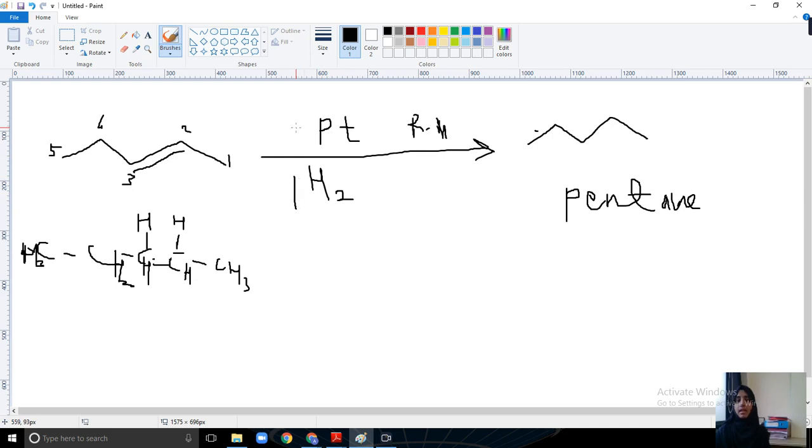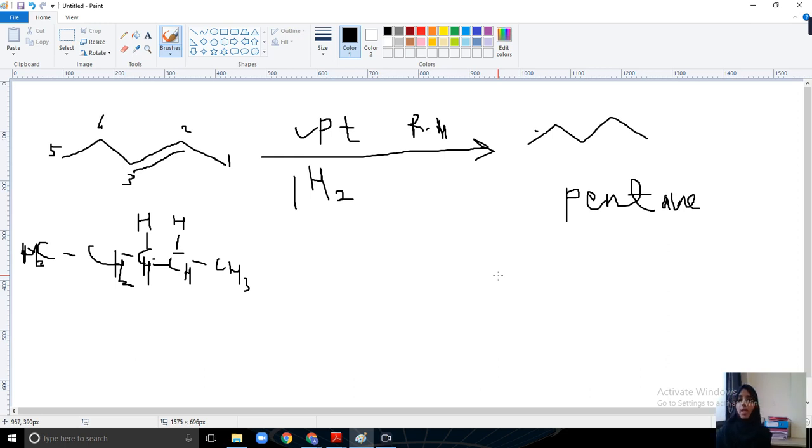So it is a catalyst which increases the speed of reaction. A catalyst increases the speed of reaction, but it is not actually participating in the reaction. It is not appearing as a product, and it is not reduced. The concentration of the catalyst will not reduce or increase after the reaction. It will remain as it is. It just increases the speed of reaction. After adding a catalyst, the time required for the reaction will be less.